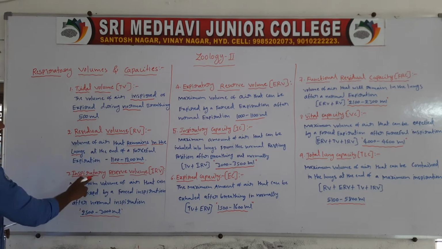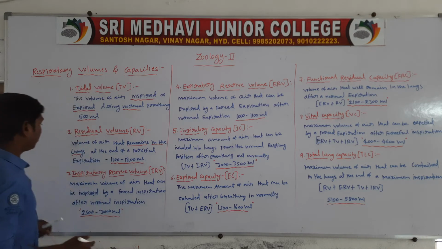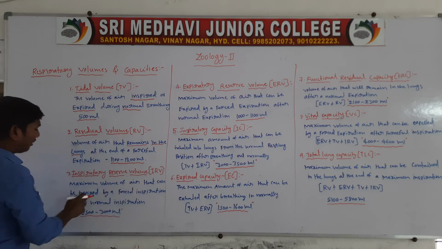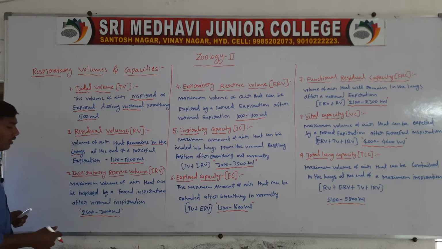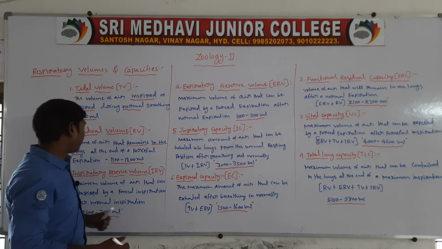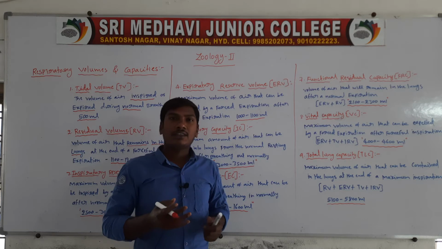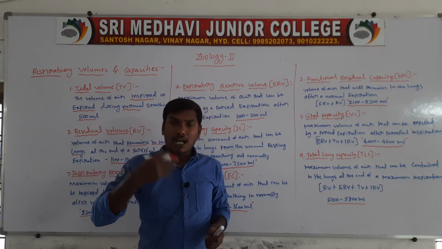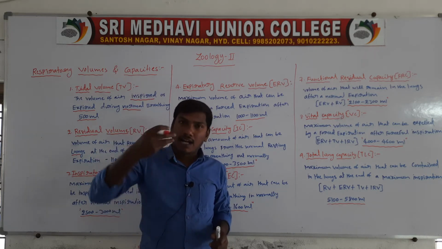Next one is inspiratory reserve volume. The inspiratory reserve volume means the maximum volume of air that can be inspired by a forced inspiration after normal inspiration. First you take the normal inspiration, then a forced inspiration.